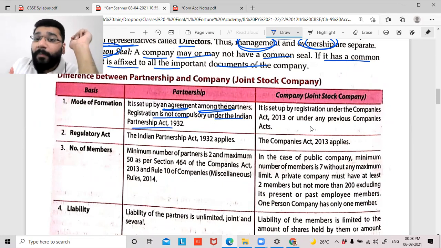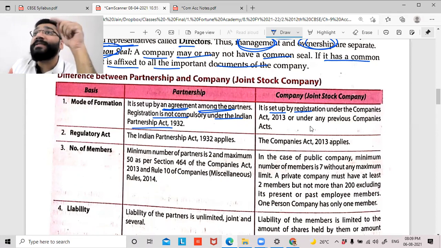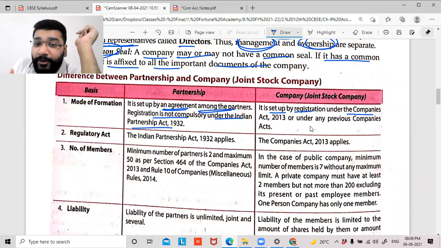Whereas a company is set up by registration. The company comes into existence only by incorporation, registration. And that registration process is given by whom? It is given by the Companies Act 2013.